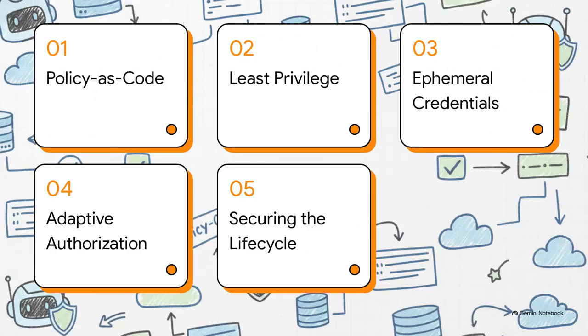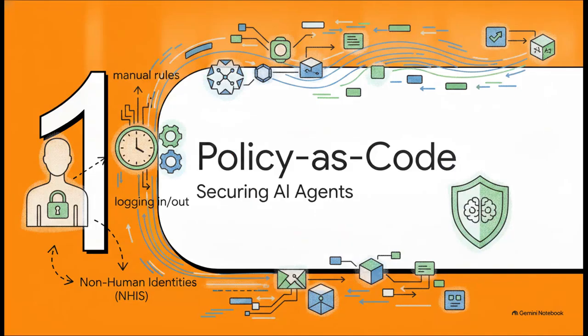To fix this, we're going to architect a definitive blueprint for senior design authorities. We'll cover Enter Policy as Code, Framework 1, Least Privilege, Framework 2, Ephemeral Credentials, Framework 3, Adaptive Authorization, and finally, Securing the Lifecycle. All right, Section 1, Enter Policy as Code.